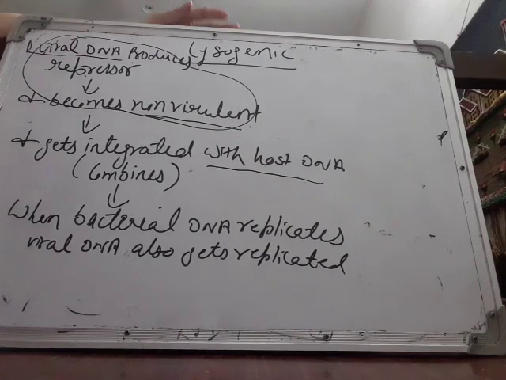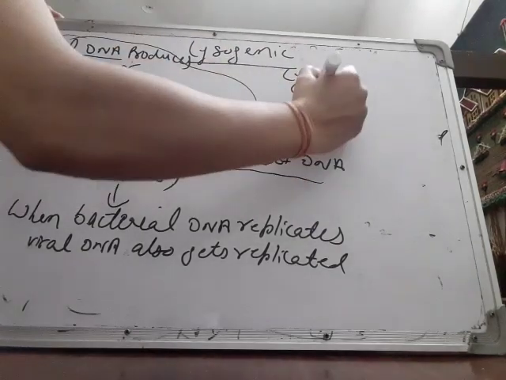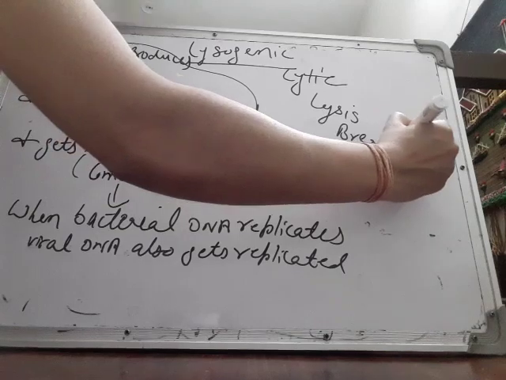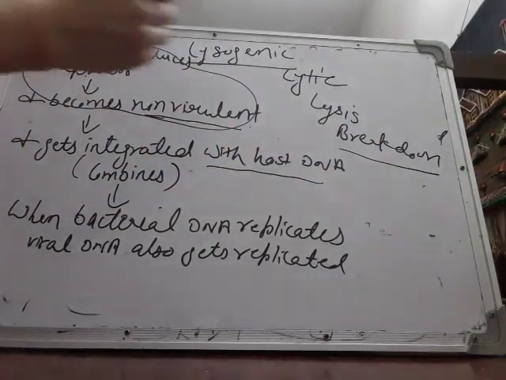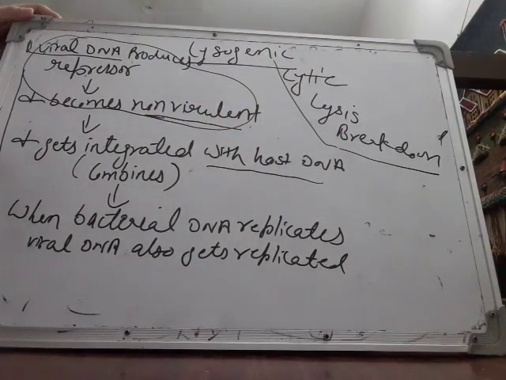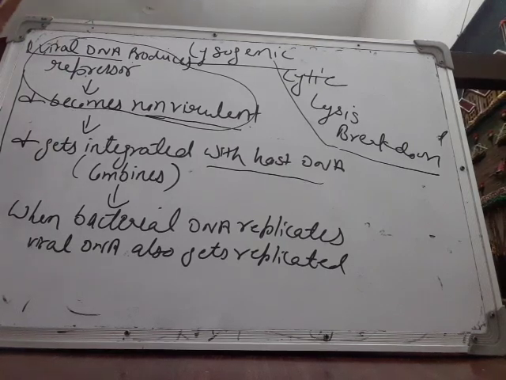In lytic type of reproduction, the word lytic has been derived from the word lysis, and lysis means break down. In lytic type of reproduction, the host wall breaks down and liberates all the phages into the outer environment, but this does not happen in case of lysogenic type of reproduction. Viruses or phages do multiply, they do increase their number, but they remain inside the host. So this is all about types of phage reproduction.